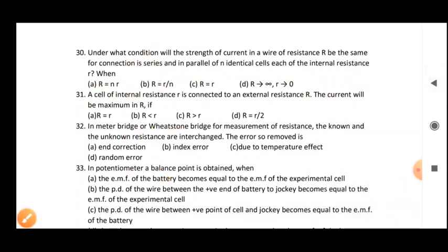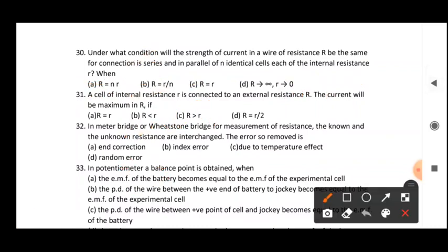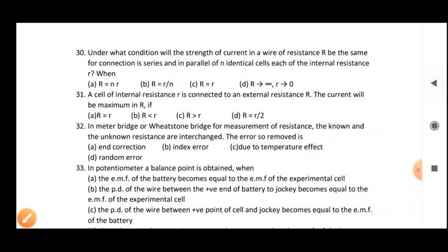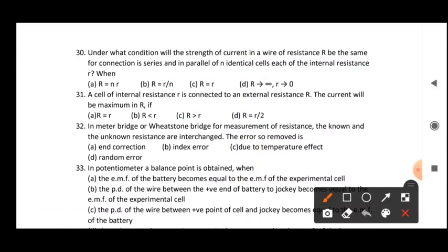Next, for the parallel combination, if n identical cells are connected in parallel, their resistance can be found by 1 by r1 plus 1 by r2, that is n times, so that will be n by r. In other words, their equivalent resistance is r by n.